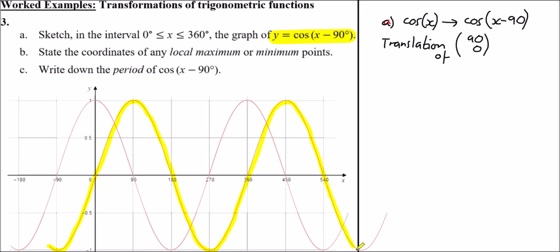And what I can do in a moment is just, as I say, curtail it, so we're just looking at from 0 to 360. So this is the curve I'm looking at, and to be fair, it did say from 0 to 360, so let's just knock some of this off. You wouldn't be marked down if you left it, to be honest, but just so I'm not showing off by plotting too much.